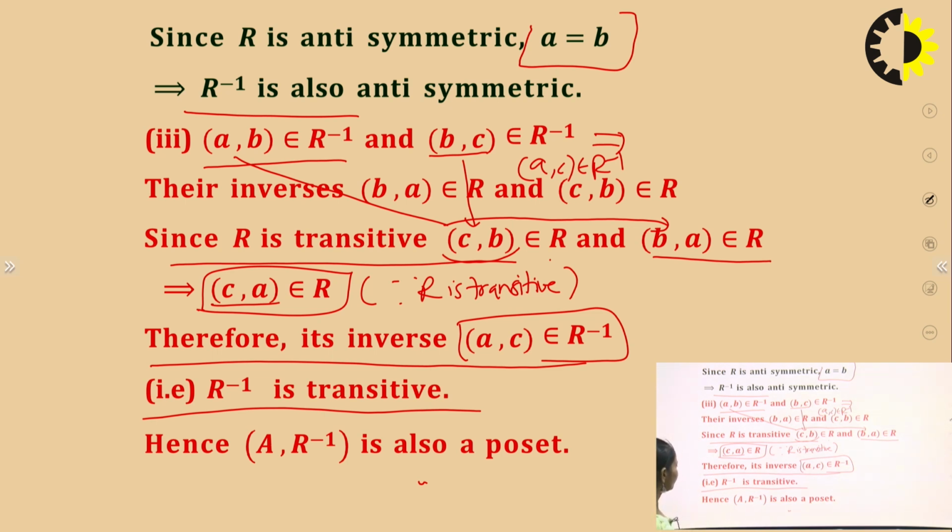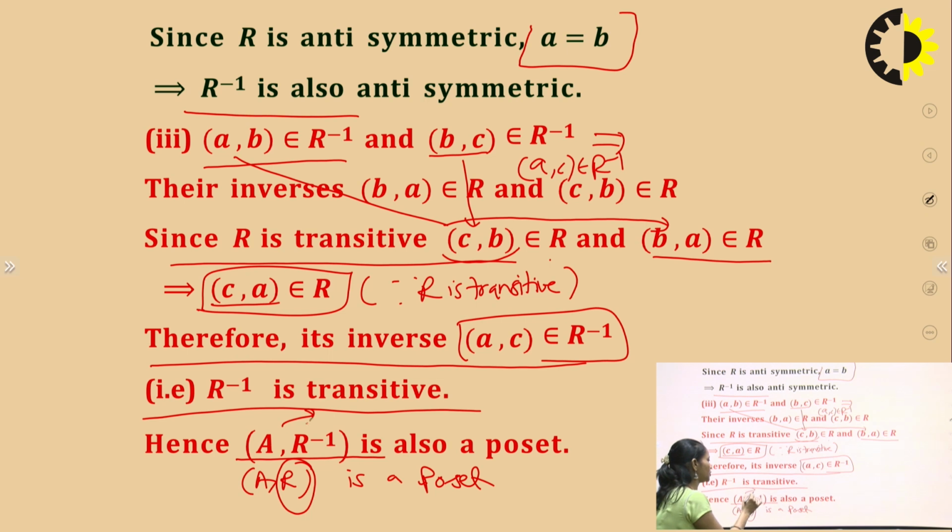So if R is a poset, then what can we say? We can say that R inverse is also a poset, because all the three properties, reflexivity, antisymmetric and transitive, exist in R, and we also checked for R inverse all the three properties, reflexive, antisymmetric and transitive. If all the three properties also exist in R inverse, then we can say that A with R inverse is also a poset.